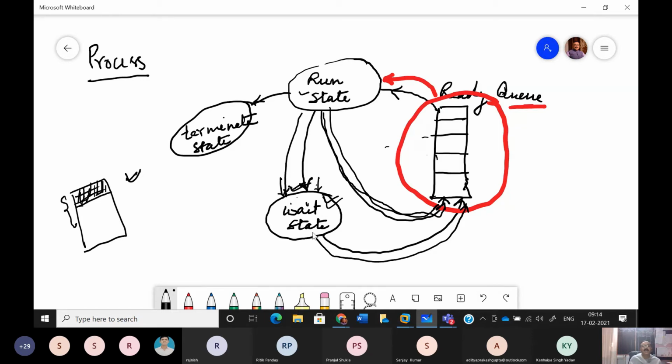And while it is taking the services of the hard disk, we cannot keep the microprocessor idle. So obviously the next program in the queue gets its turn, and the microprocessor becomes busy executing that second program. But the first program, which had gone to the wait state, is now getting the services of the hard disk, and once the service is over, it is again added to the rear side of the ready queue.